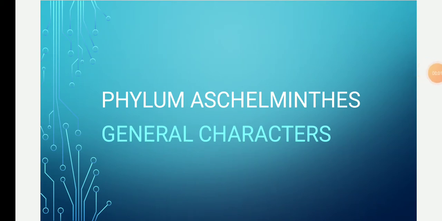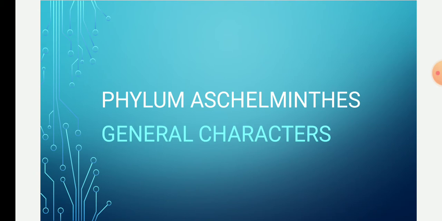Today we will start with the new phylum, that is phylum Aschelminthes. In today's lecture we will study the general characteristics of the phylum Aschelminthes. In 1859, some pseudocoelomate animals were grouped into Nemathelminthes, while in 1910 Grobben introduced the term Aschelminthes, and in this he placed the Nemathelminthes. So from 1910 these pseudocoelomate animals are termed Aschelminthes.